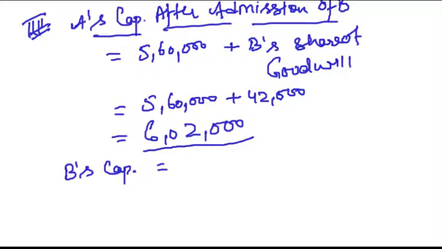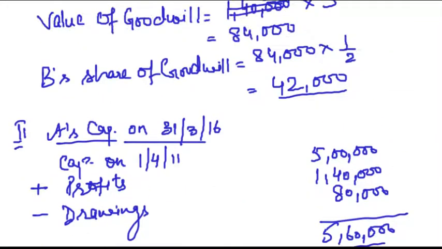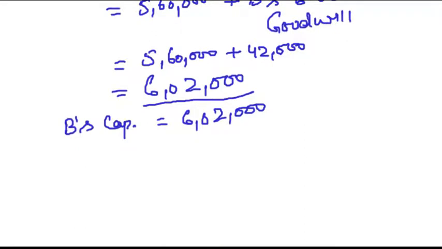B's capital will be 6,02,000. Now the question clearly says that B will bring capital as well as premium for goodwill in cash. What is the premium for goodwill? 42,000. Capital 6,02,000.